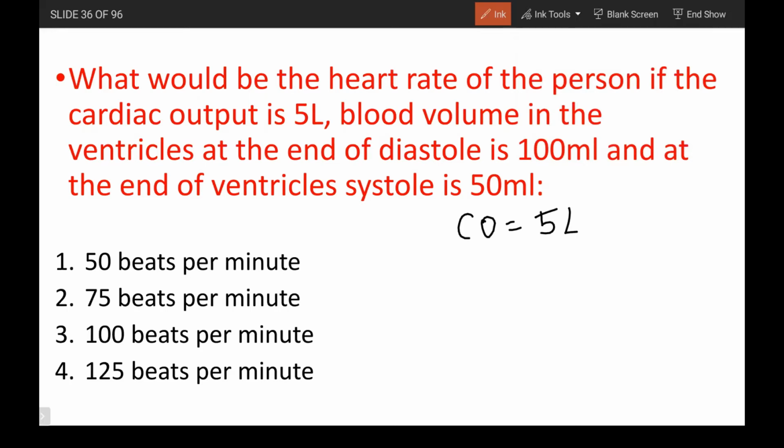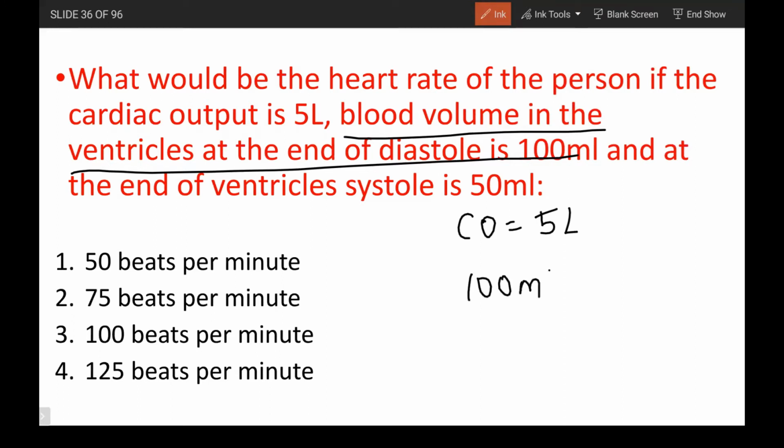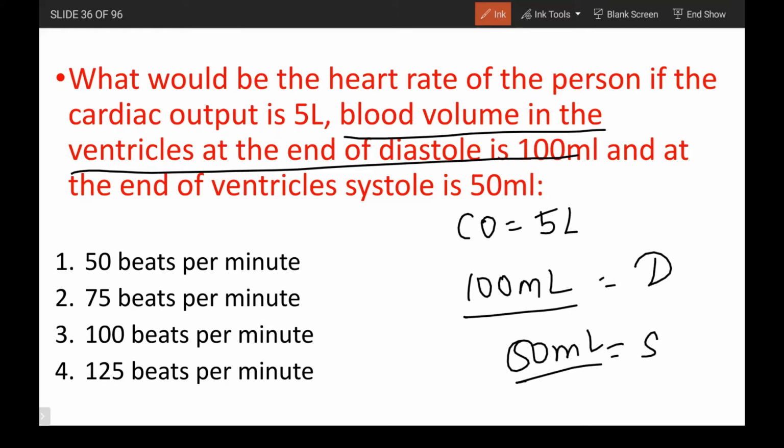And the blood volume in the ventricle at the end of diastole, which means at the end of relaxation of the ventricle, the ventricles have not gone for contraction and have just received the blood, is 100 ml. And at the end of systole, 50 ml, which means the ventricle had contracted and given out some blood. The remaining blood is 50 ml.